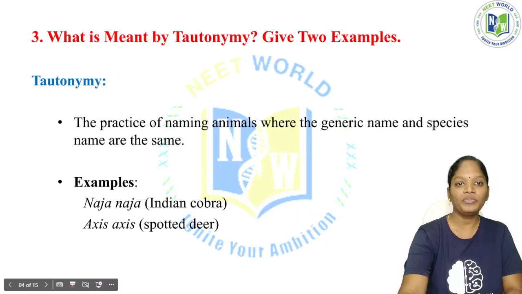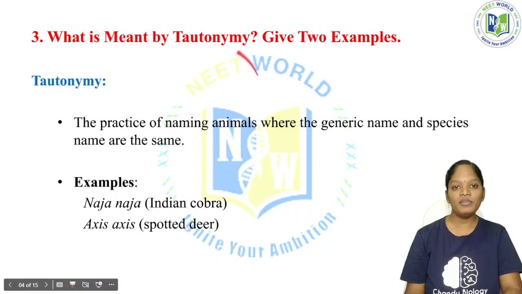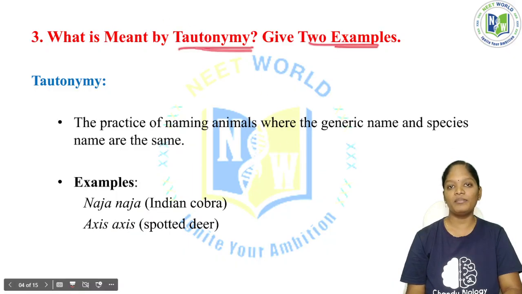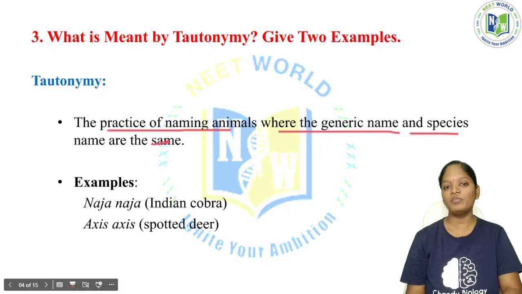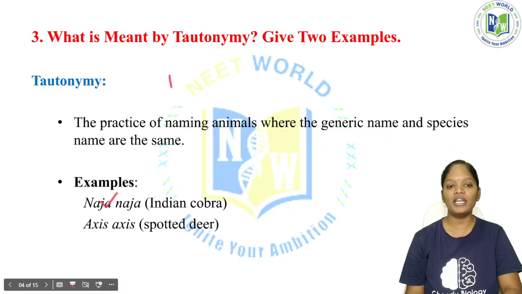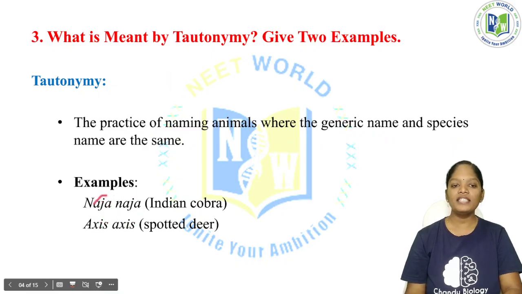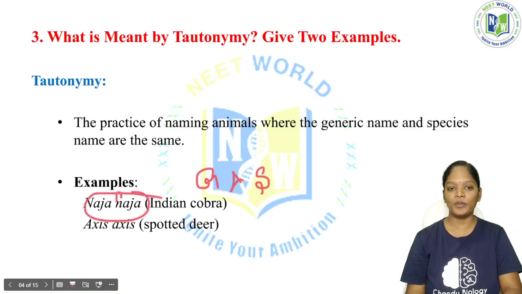Now, the third question will be: what is meant by tautonymy? Give two examples. Tautonymy is the practice of naming animals where the generic name and the species name are the same. For example, Naja naja, Axis axis. Here Naja is the genus name and naja is the species name. Both are the same.